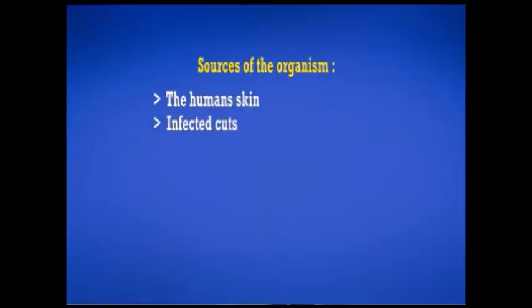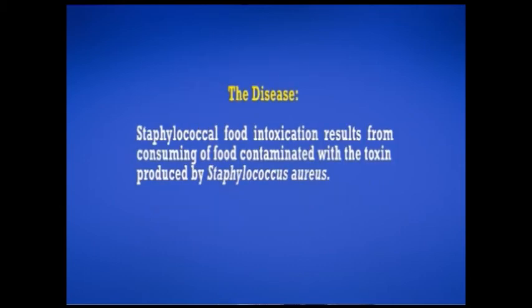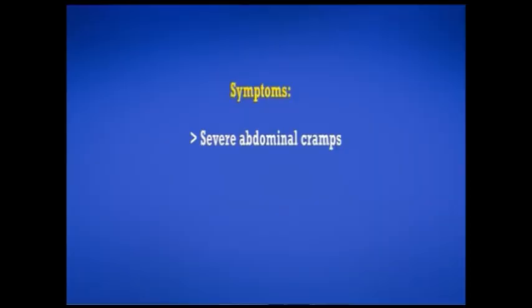The sources of the organism are human skin, that is infected cuts, pimples, nasal passage, throat, and the associated foods include salads, bakery products, ham, etc. Staphylococcal food intoxication results from the consumption of food contaminated with the toxin produced by Staphylococcus aureus. The symptoms include severe abdominal cramps, diarrhea, nausea, and vomiting. The incubation period ranges from 1 to 6 hours.